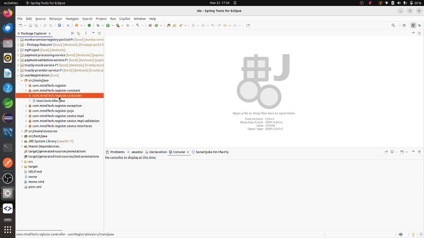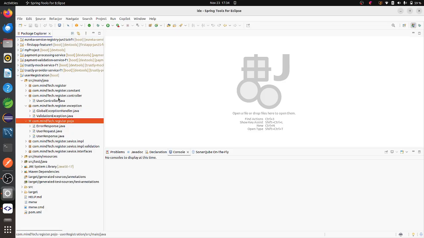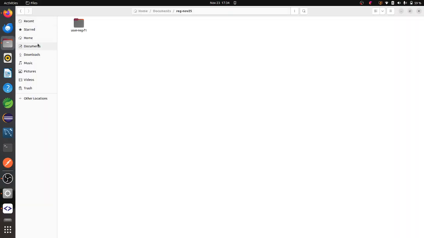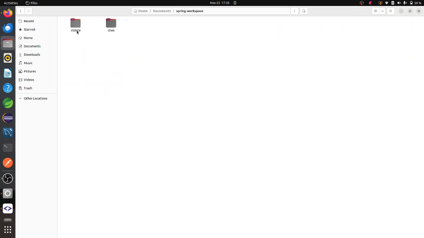These are the packages and classes I have here. So I already have some code, and I want to put this entire code into this particular project. Whatever code I have written for the user registration is there in this folder, so I have to go to this folder first.